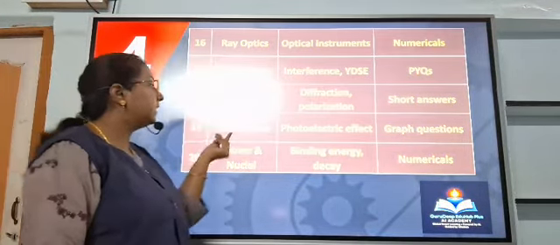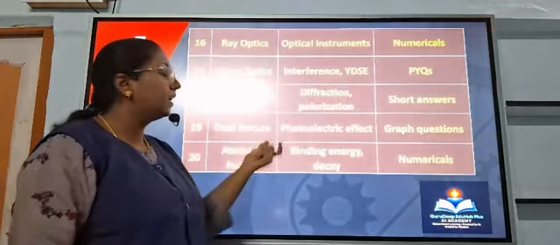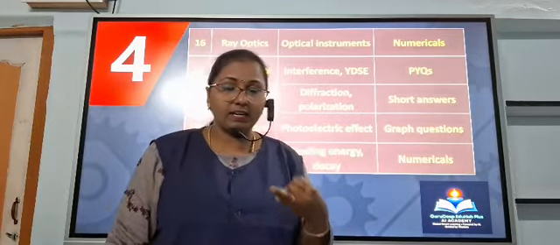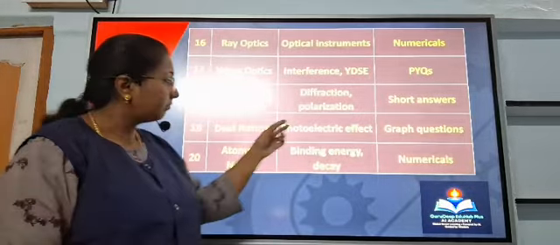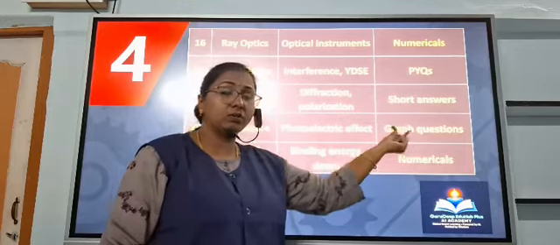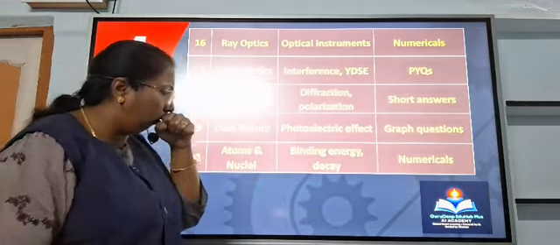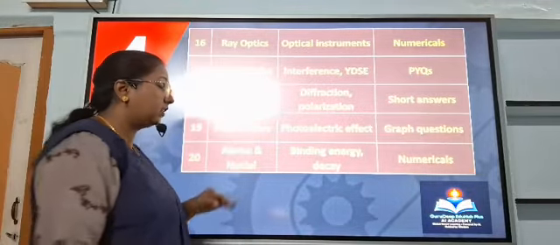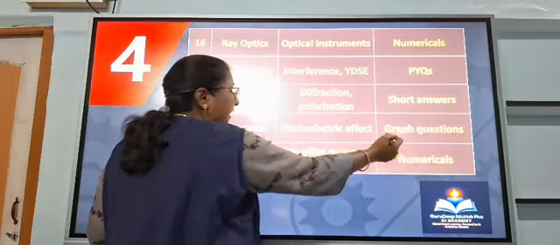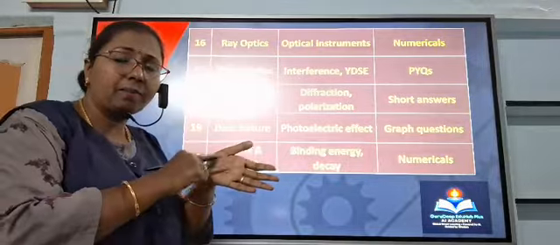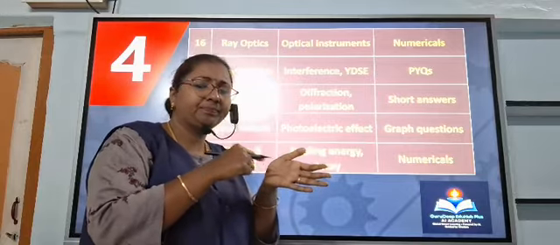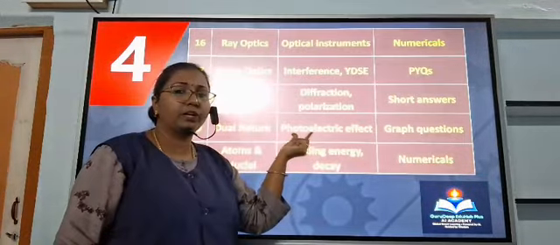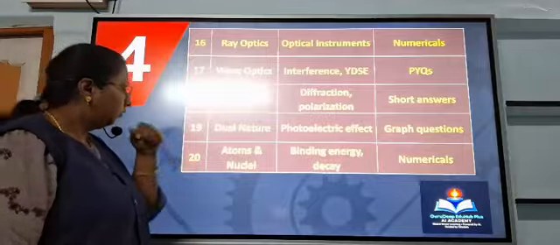And day 19, dual nature. Here the Einstein photoelectric effect is a very, very important question, and de Broglie, derive the de Broglie equation, and the graph related question. There are 3 important questions. Graph question: stopping potential, frequency and intensity, practice this graph based photoelectric effect question well.